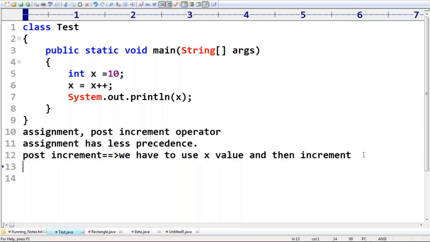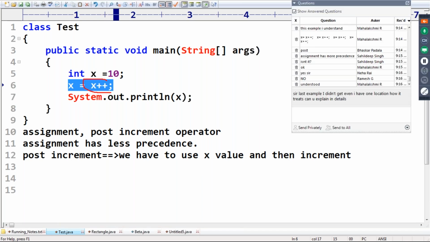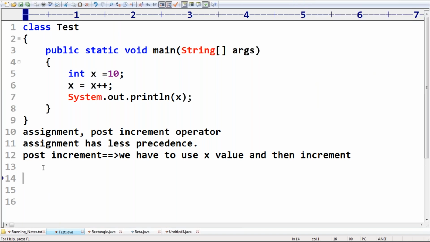Now observe carefully. In this line, I have to talk about the right hand side. Listen very carefully. It is the post increment. Use the x value and then perform the increment. Consider x value 10 for assignment.